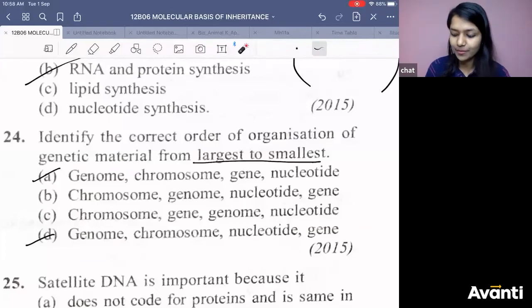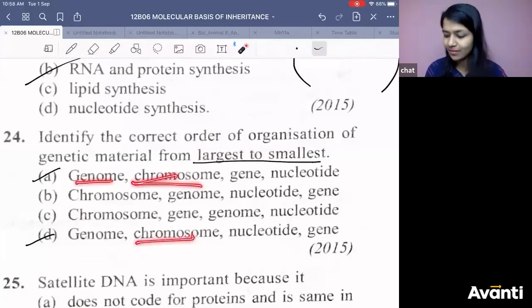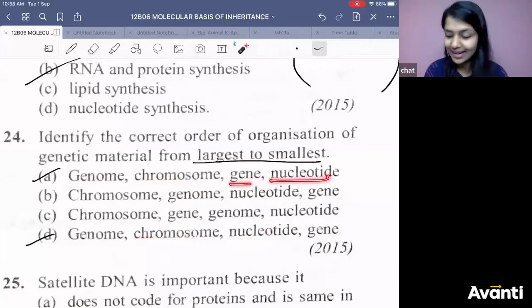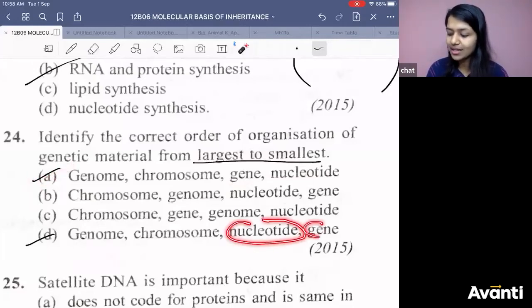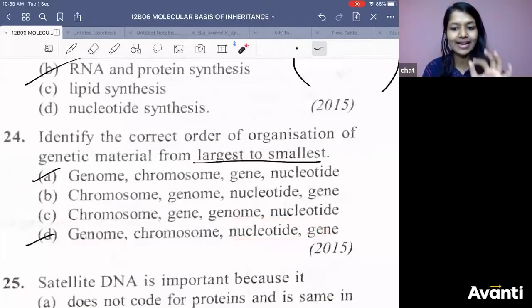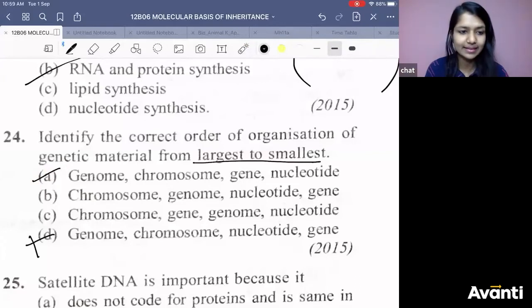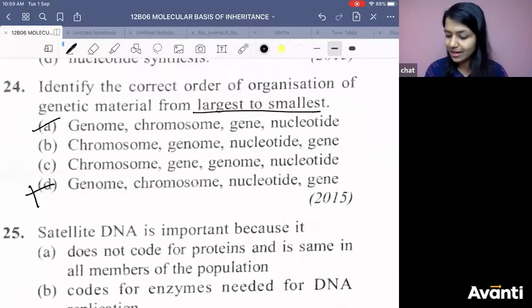Go for the next one. After that, chromosome. Again, both the points are valid. Go for the next one, gene, nucleotide. Gene has multiple nucleotides, right? So A will be the right answer, because nucleotide is smaller than gene. You will eliminate the others. Cool? Now just try out 25.